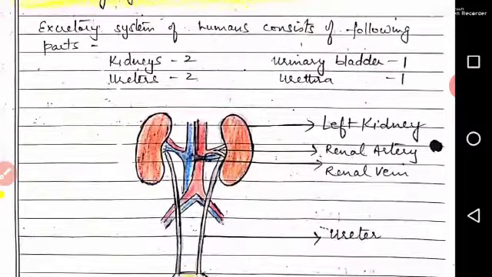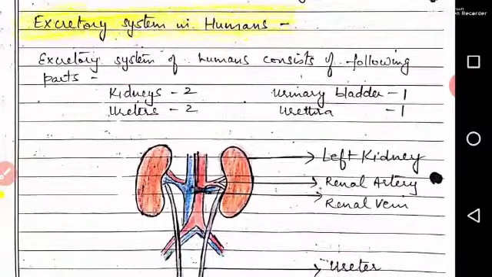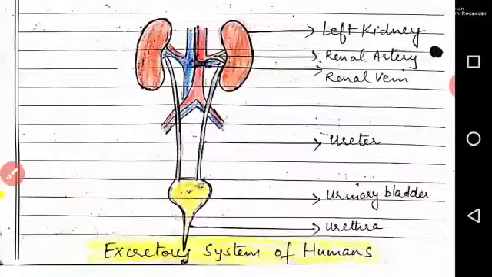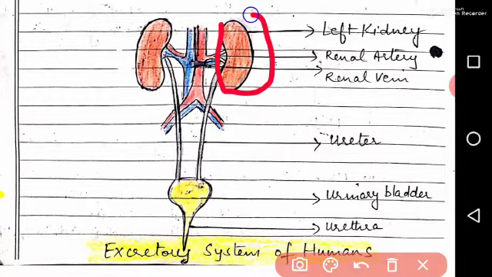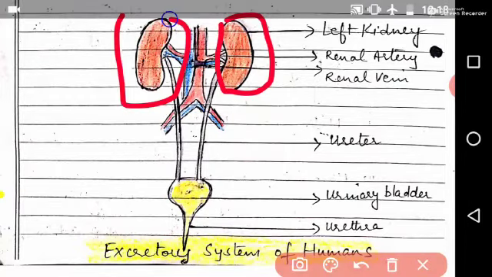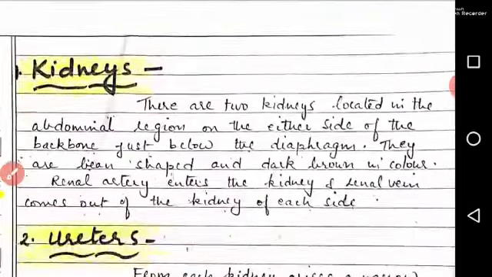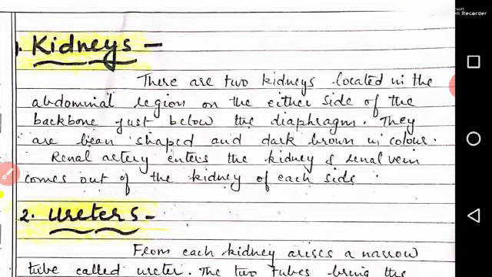Excretory system in humans. In humans, the excretory system consists of the following parts: 2 kidneys, 2 ureters, 1 urinary bladder and 1 urethra. So here is the diagram of the excretory system. You can see 2 kidneys are here, which are bean shaped. Then 2 tubes arising from here are called ureters. This is the urinary bladder and this is the urethra. Now we'll study these structures one by one.